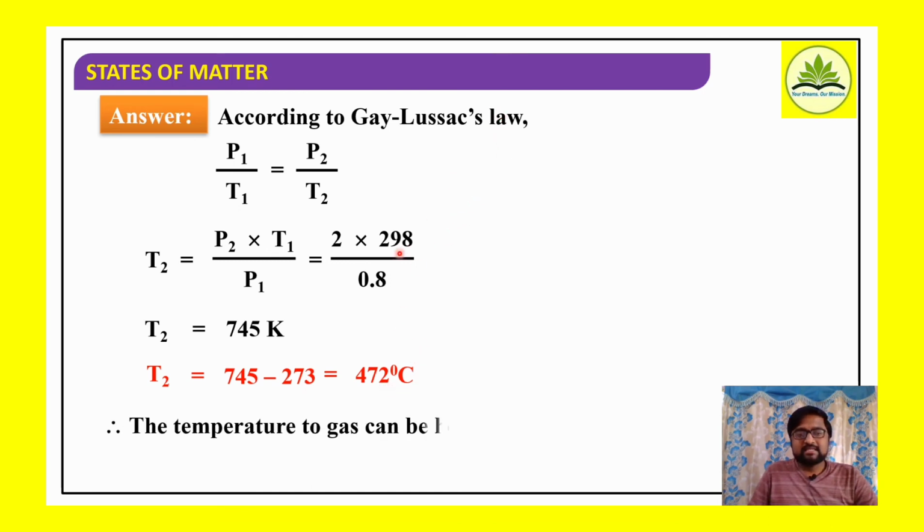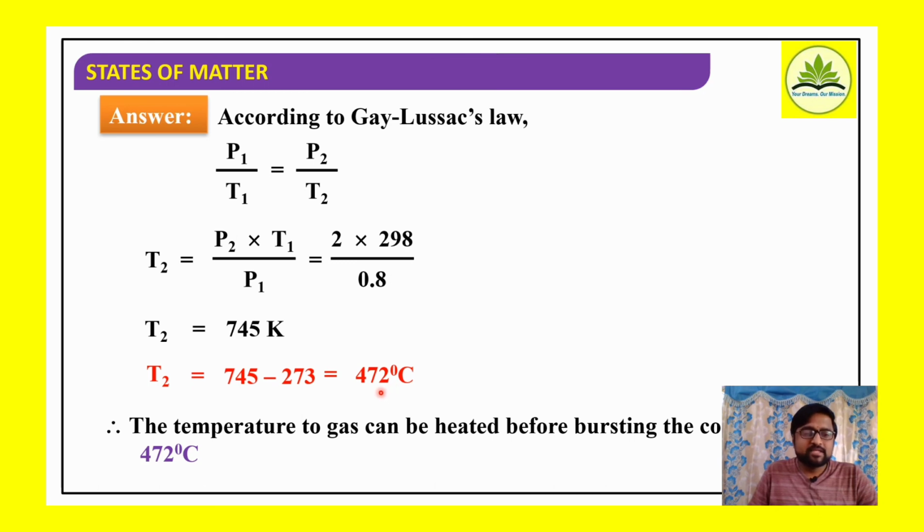This means the glass container can sustain a temperature up to 472 degrees Celsius. If it is heated beyond 472 degrees Celsius, what happens? The glass container bursts. If pressure exceeds 2 atmosphere, the container bursts. If temperature exceeds 472 degrees Celsius, again the glass container bursts. This is the sustainable temperature. I hope you got this.